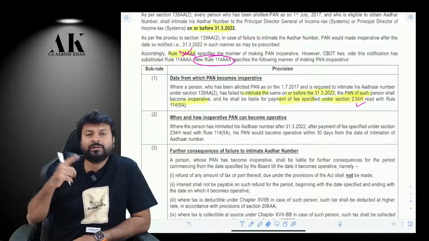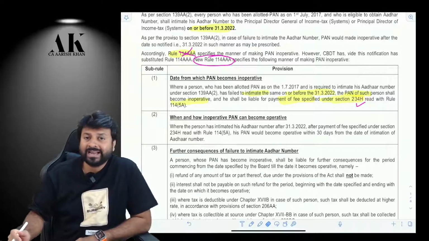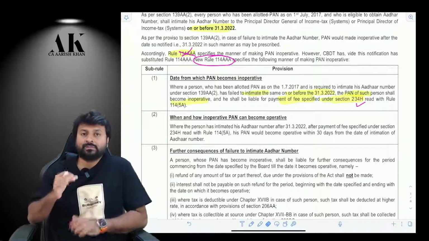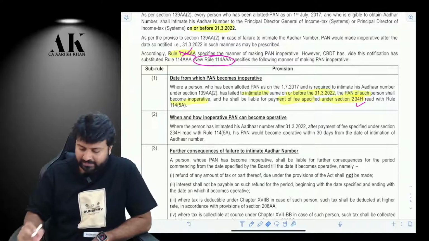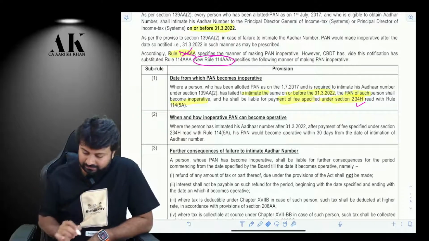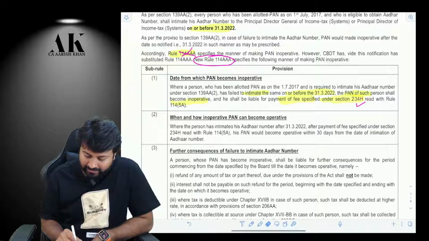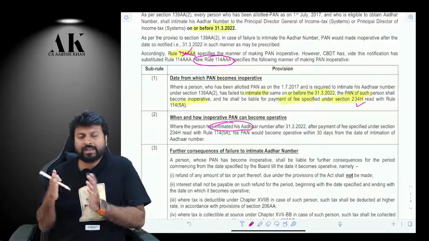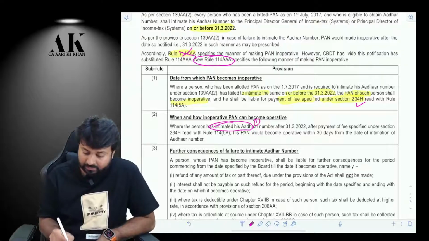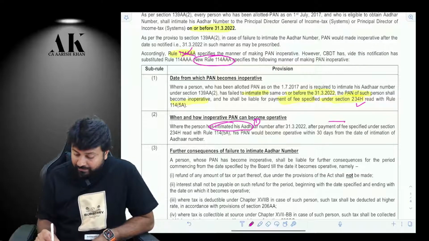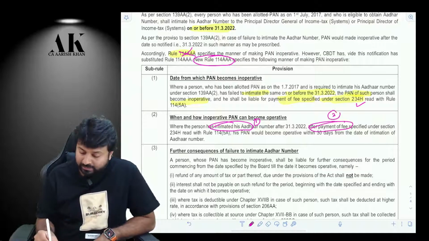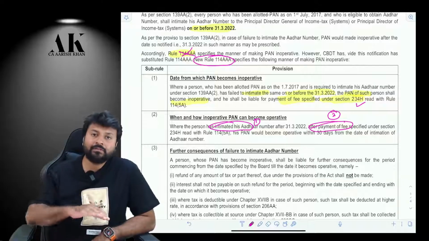What is the exercise that I am supposed to do to make it operative once again? You are supposed to do two things. First of all, you have to intimate the Aadhaar, that is, you have to link Aadhaar and PAN. The second thing is you have to pay the fee. If you do these two things, then your PAN will become operative again.